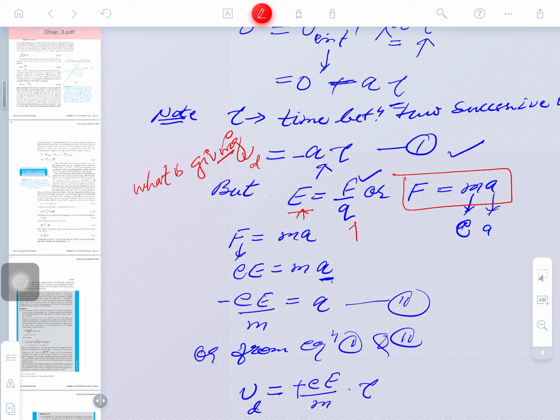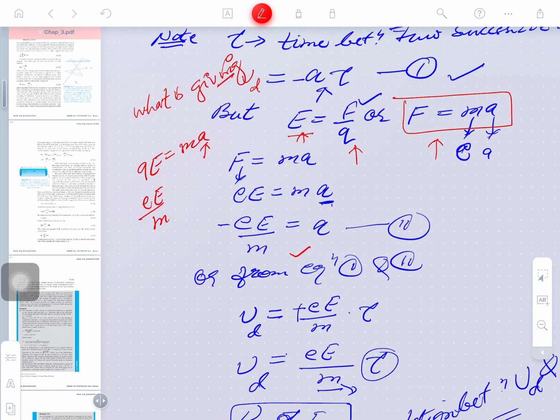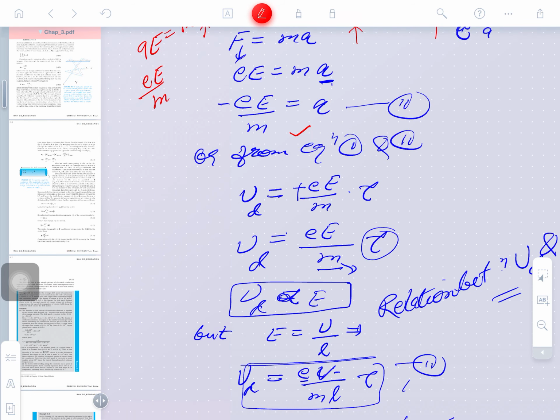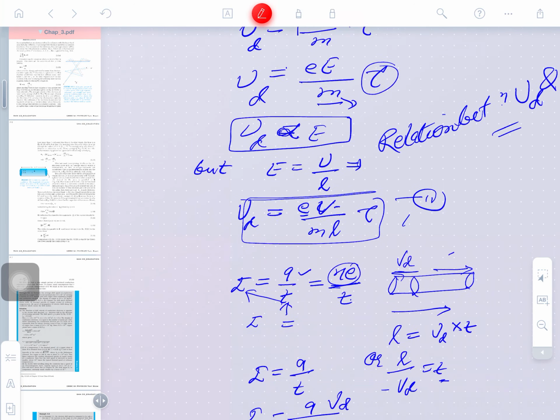This is electrophysics, and this is mechanical physics. In both cases, Q E is equal to m a. So, the acceleration of the electron can be written as a equals Q E divided by m, where Q is the charge on each electron. So, I brought the expression before you, right, guys.